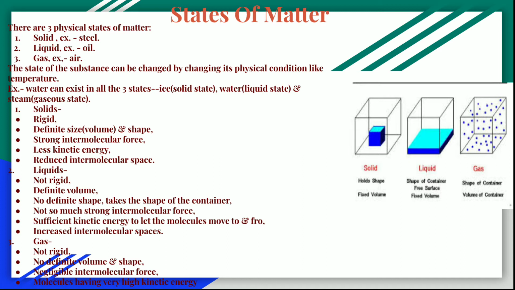There are three physical states of matter: solid, liquid, and gas. Okay, the solid example is steel, liquid example oil or water, gas example air.